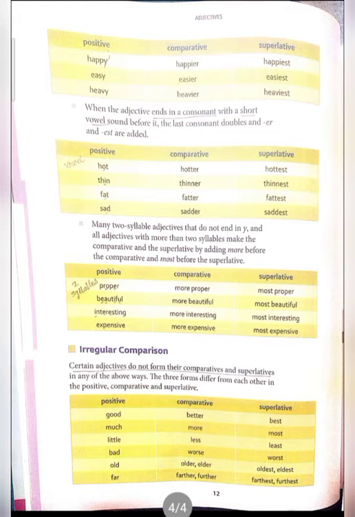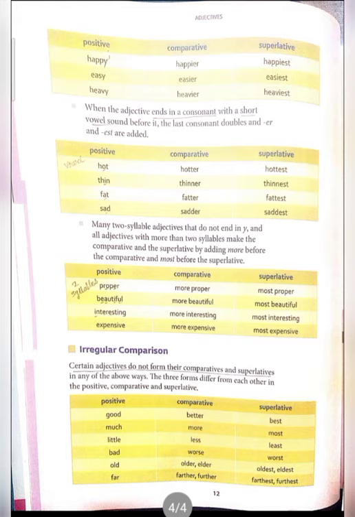Now let's learn the next rule. Many adjectives with more than one syllable. Syllable means what? Vowel. Many adjectives that do not end in y, and all adjectives with more than two syllables, make the comparative and the superlative by adding more before the comparative and most before the superlative.